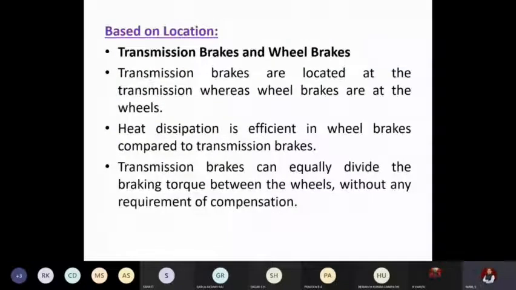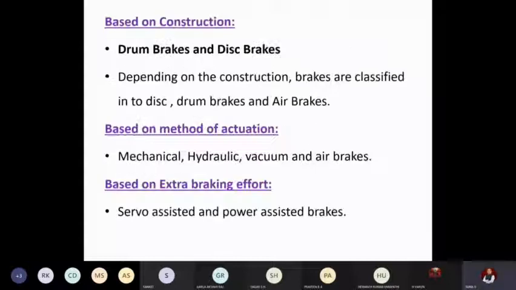Based on location, transmission and wheel brakes. Next, based on construction, take down drum and disc; method of actuation; braking efforts.